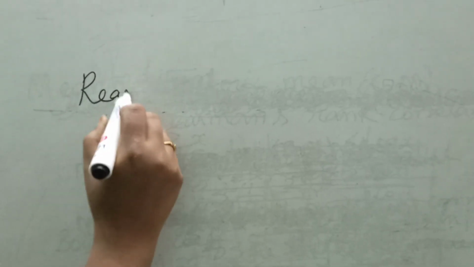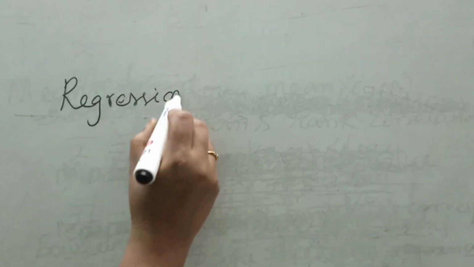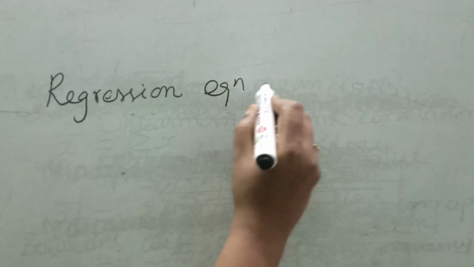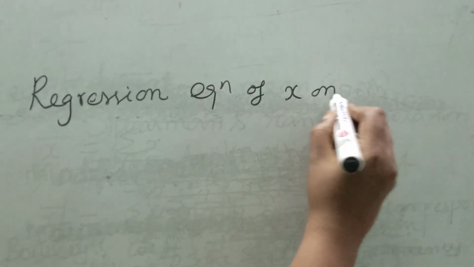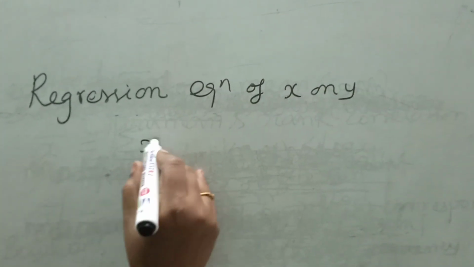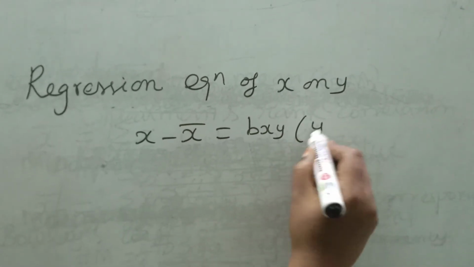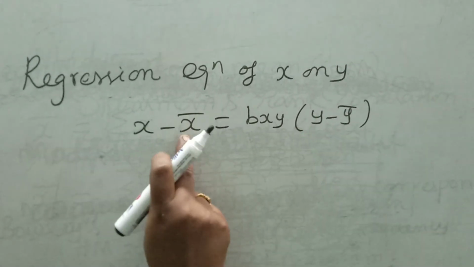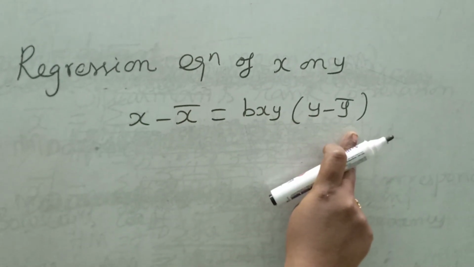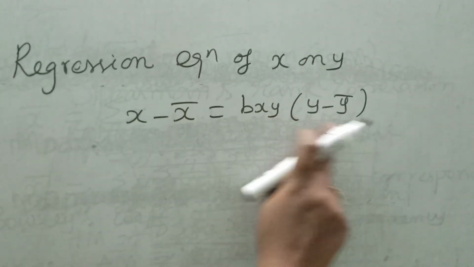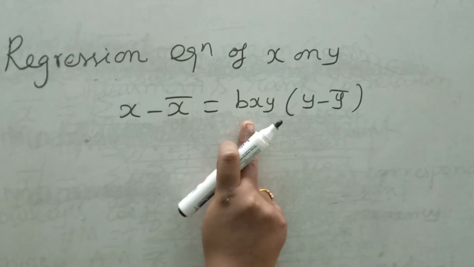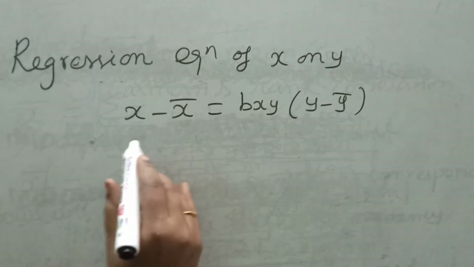The next one is regression formula. Regression equation of x on y is x minus x bar equal to bxy into (y minus y bar), where x bar and y bar are arithmetic means of x and y. Bxy is called the regression coefficient of x on y.